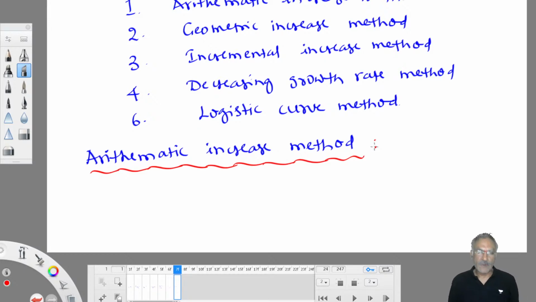Population, final, future population. Arithmetic increase method, generally, we use this method for old and settled communities. For old and settled communities, this method is the best. For example, Lucknow is the capital of Uttar Pradesh.